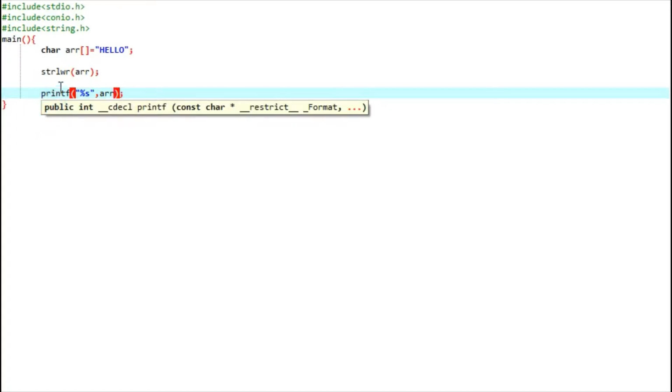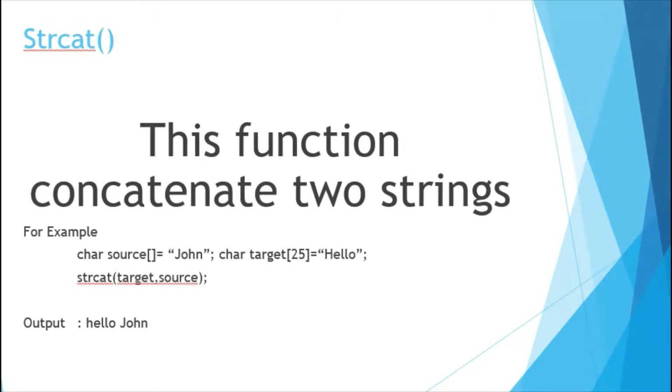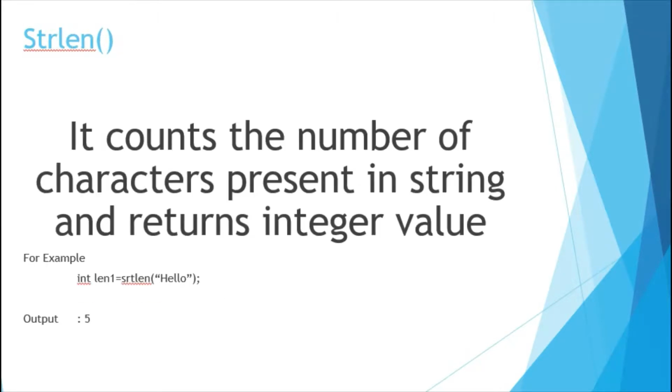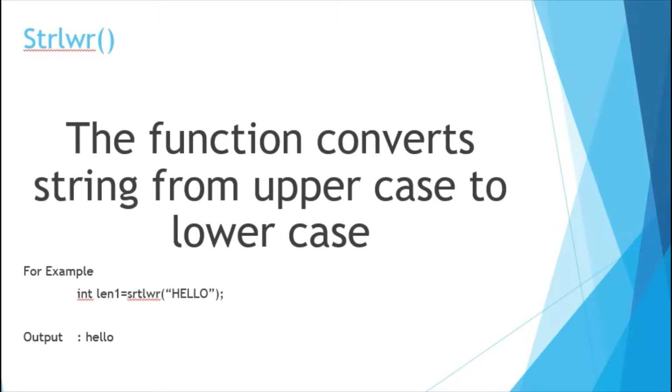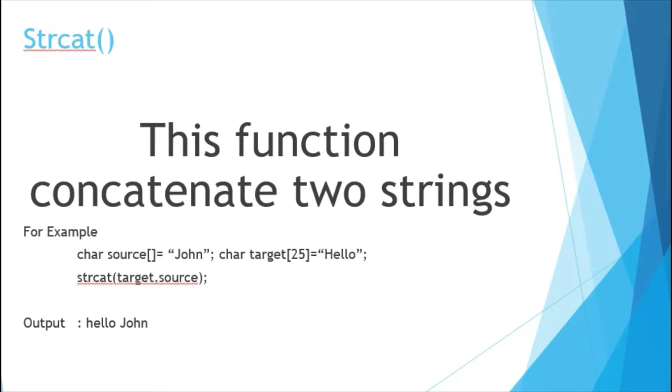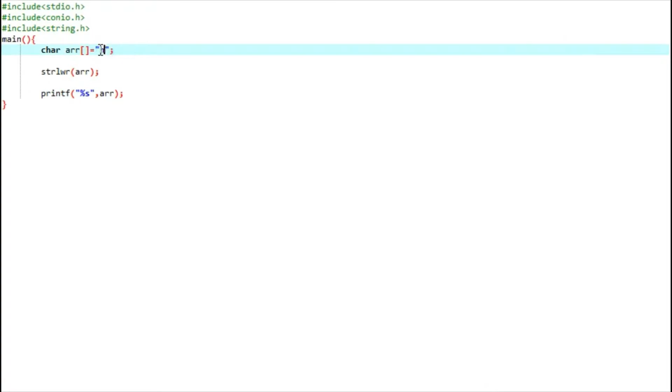And there is another method known as string lowercase, and there is an uppercase also. Okay, let's practice the uppercase. How can we convert the string from lowercase to uppercase?